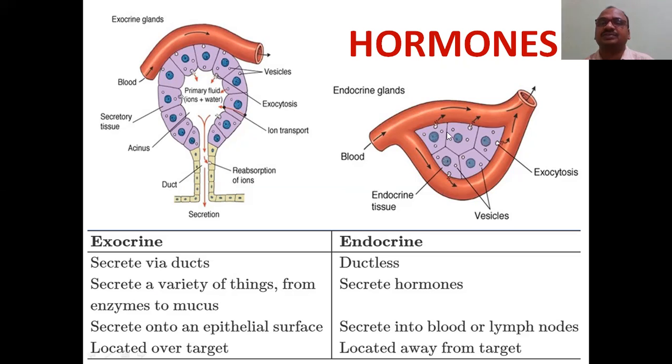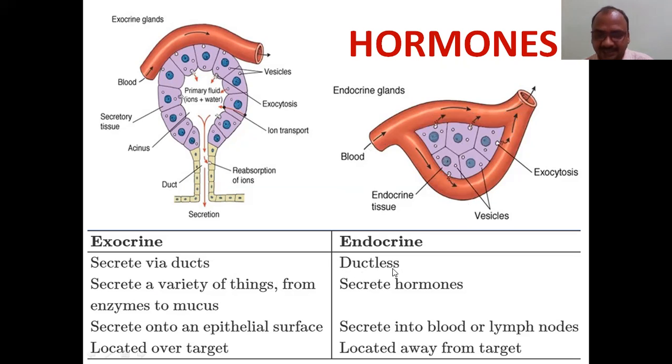These are the features. See, these are the cells. These are the blood vessels. Side by side, both are side by side. See here, blood is flowing like this, and these are the vesicles, cells, all endocrine tissues, which secrete the hormone directly into the blood.